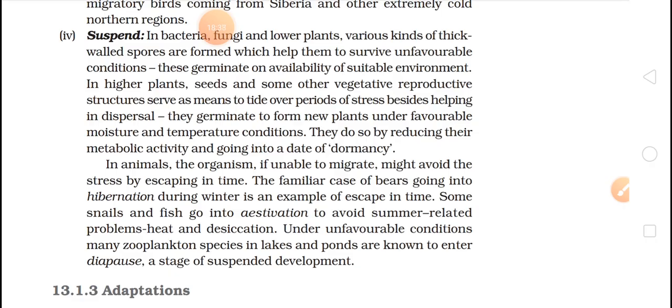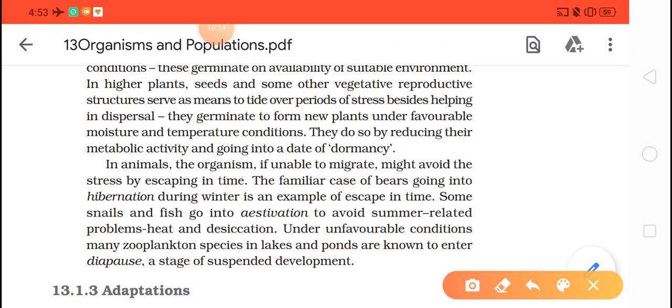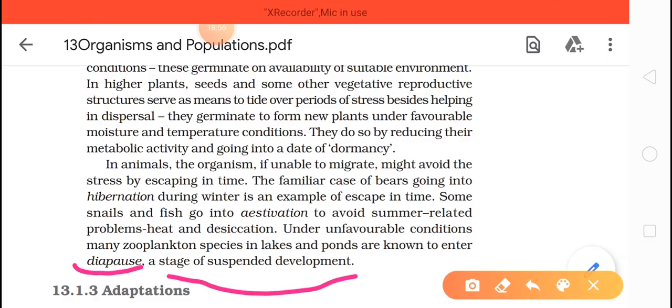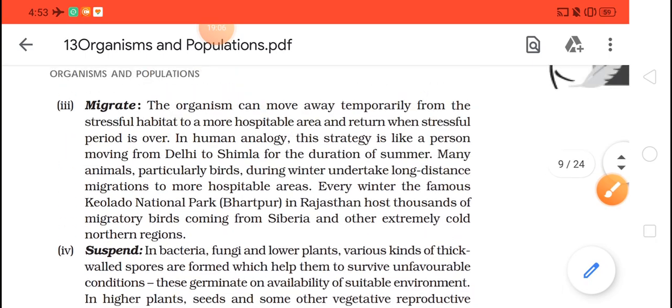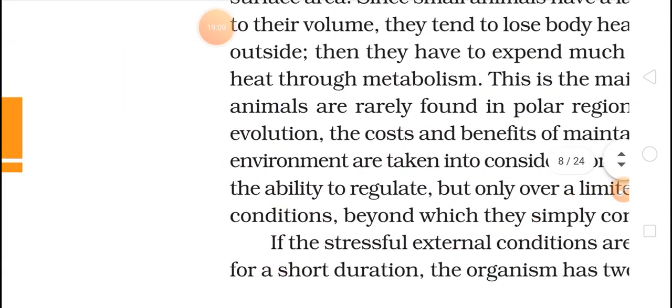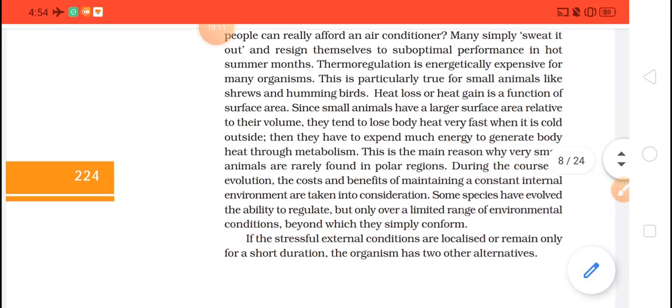So this is basically done by many zooplanktons which are present in lakes and ponds, where due to summer, the water becomes dry. So they pause their life, and this stage is known as diapause, a stage of suspended development.